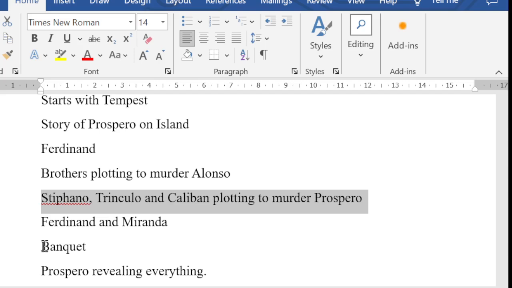Nothing special is mentioned about Caliban actually. It's mentioned that Ariel was freed, but whether Caliban was freed or not, there is no clear mention about this. So maybe we can assume that since Miranda and Prospero leave the island, maybe Caliban was left there alone. Okay, this is something that we can assume.